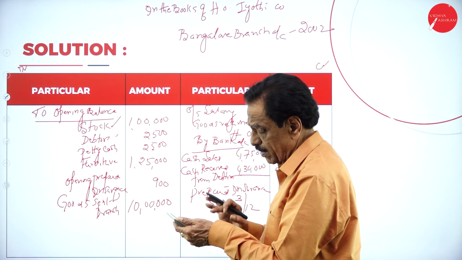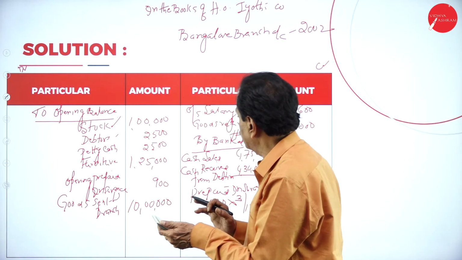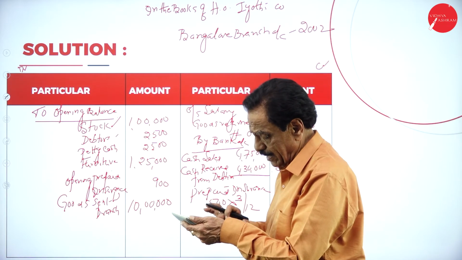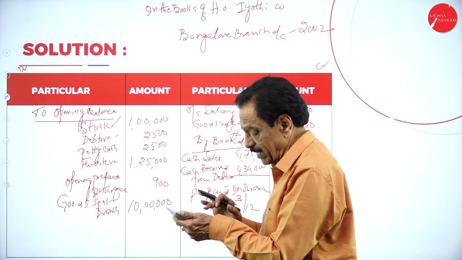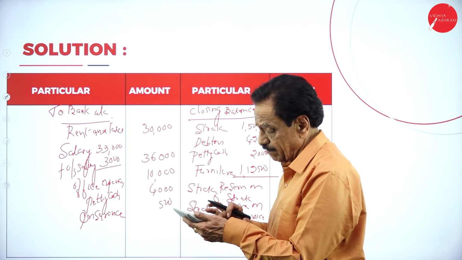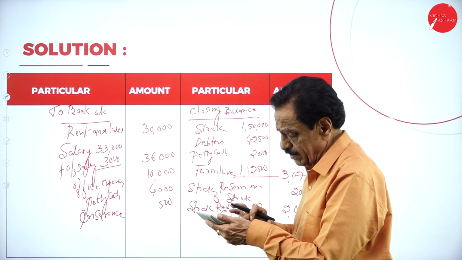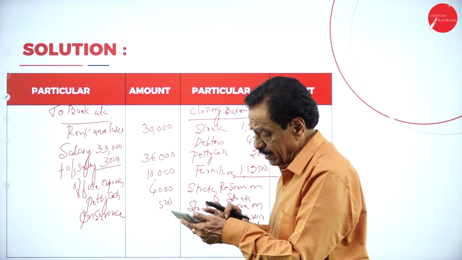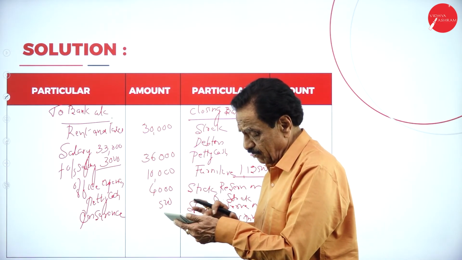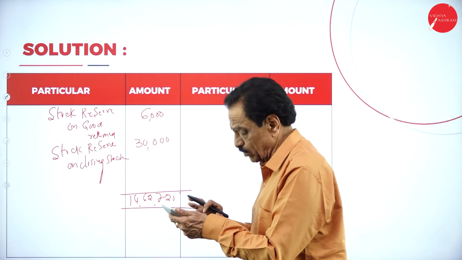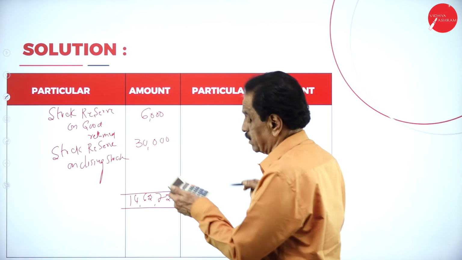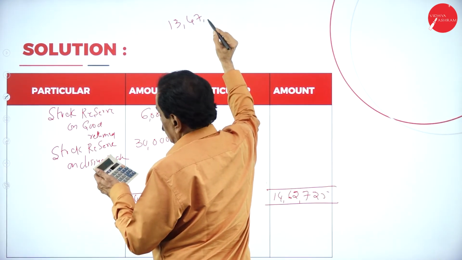You got 1 lakh plus 2,500 plus 2,500 plus 1 lakh 25,000 plus 900 plus 10 lakh plus 30,000 plus 36,000 plus 10,000 plus 4,000 plus 500 plus 6,000 plus 30,000. So 13 lakh 47,400.